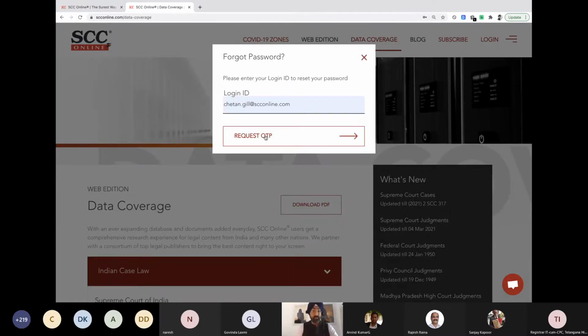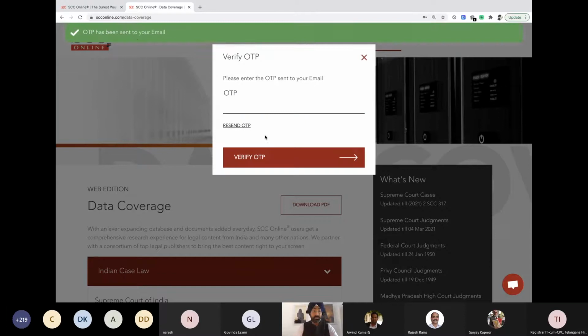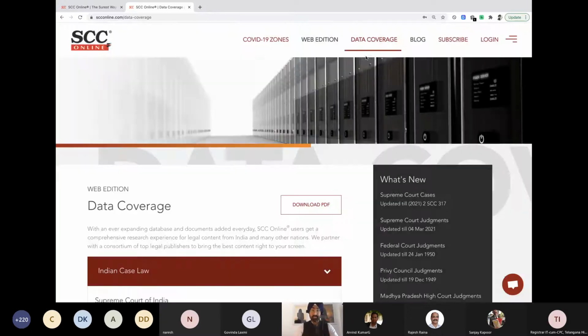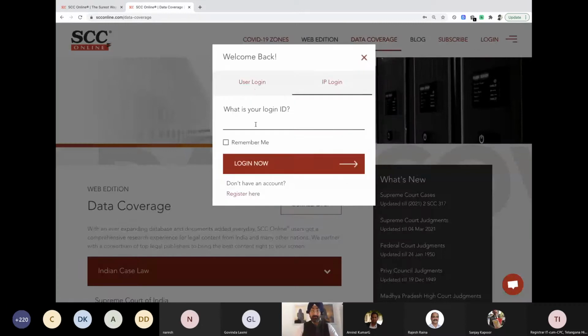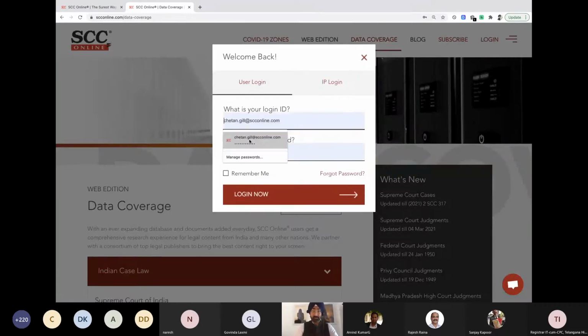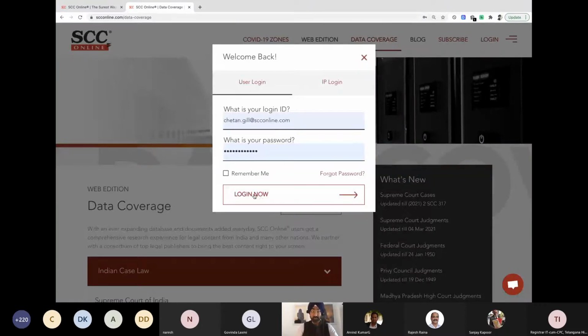I can simply click on request OTP. Once I click on this, it'll say OTP has been sent to your email. And once I open my email, I will have a 6-digit number over there. I can put it right over here, and then it'll give me access to reset my own password. I'm going to skip this part because, fortunately, my system knows my password, so I'm just going to log in. You can obviously always click on the Remember Me option.